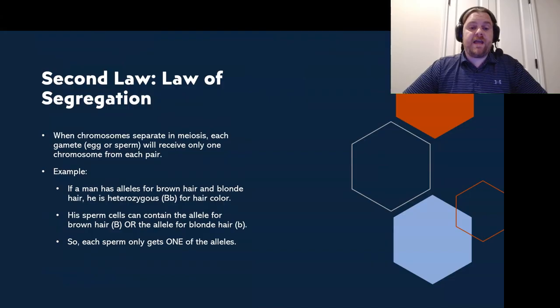So for example, if a man has alleles for brown hair and blonde hair, then he is heterozygous, and we'll say uppercase B, lowercase b for hair color. His sperm cells can obtain the allele for brown hair, uppercase B, or the allele for blonde hair, lowercase b. So each sperm only gets one of those alleles. Okay, so that's very important to acknowledge that if you receive 2 chromosomes for that, it can cause some problems.